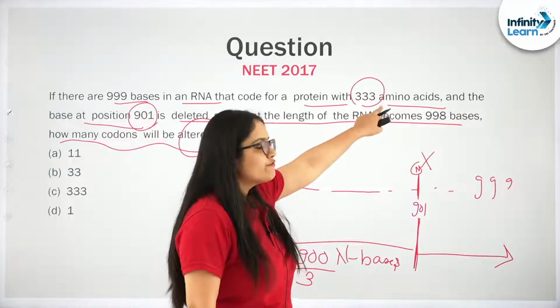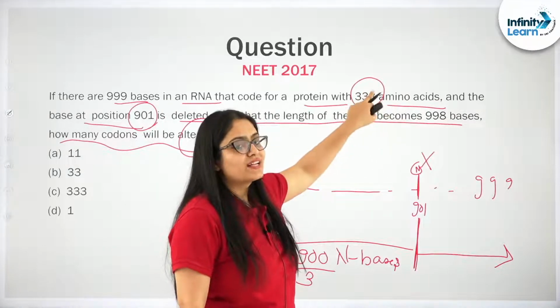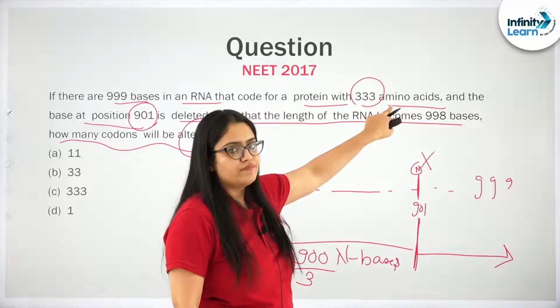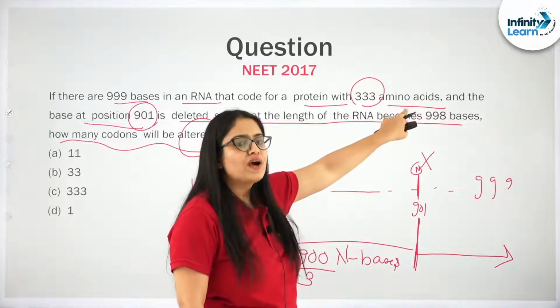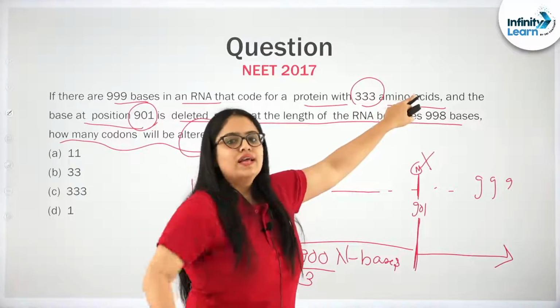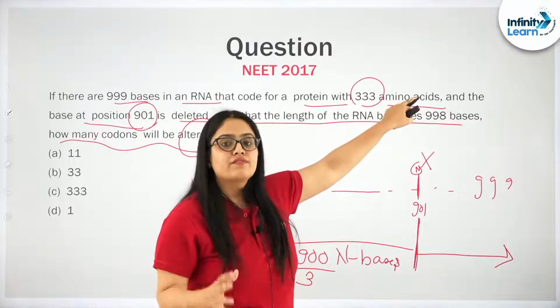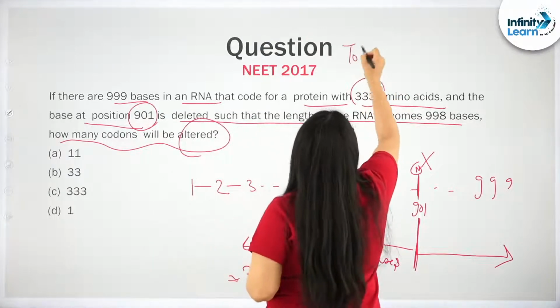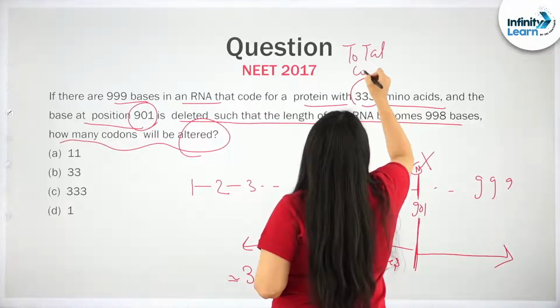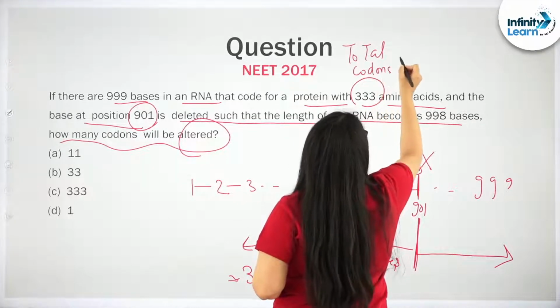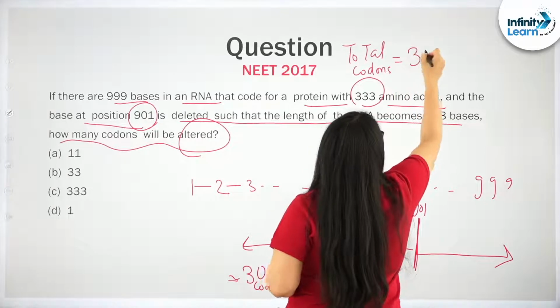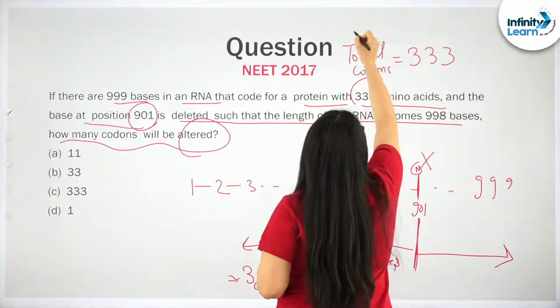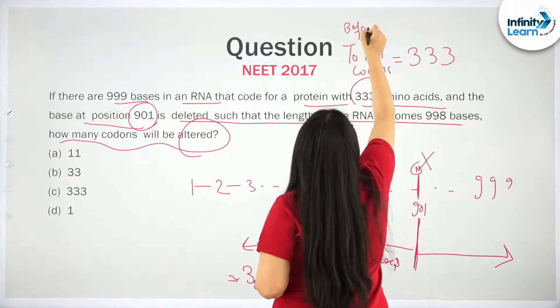So from this information you can understand that if there are 333 amino acids, then in the total mRNA there were 333 codons. So the total codons were 333 before mutation.